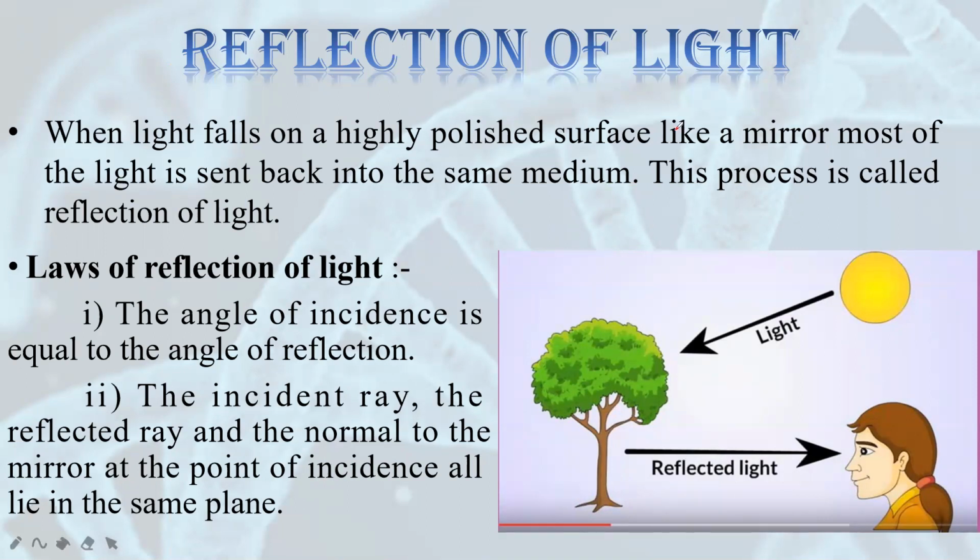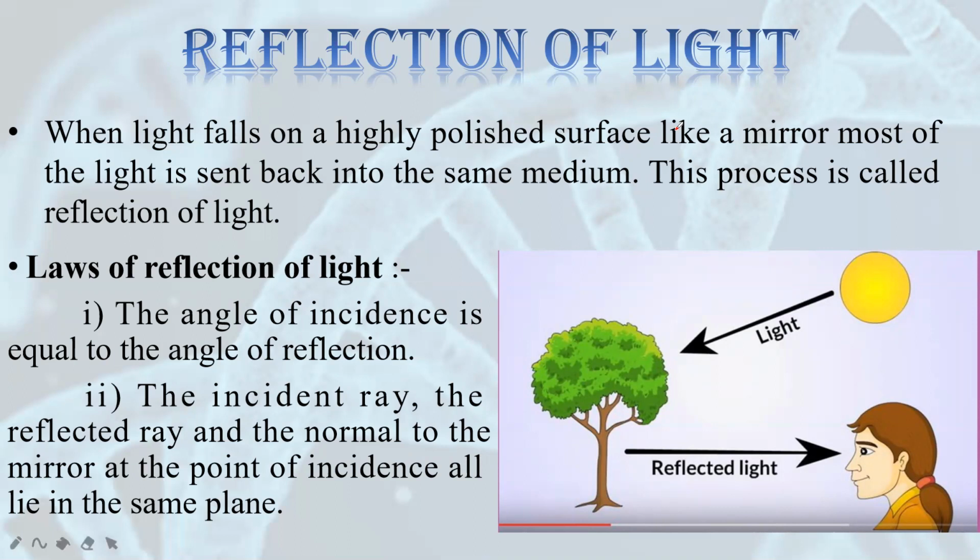Reflection of light simply means the bouncing back of light. As I said, when light falls on an object, the object reflects that light. So here also what happens? The light is actually bounced back by the object. So when the object bounces back the light, we can say that the object has actually reflected the light. When light falls on a highly polished surface like a mirror, then this light or most of the amount of this light will be sent back, and that process is known as reflection of light.